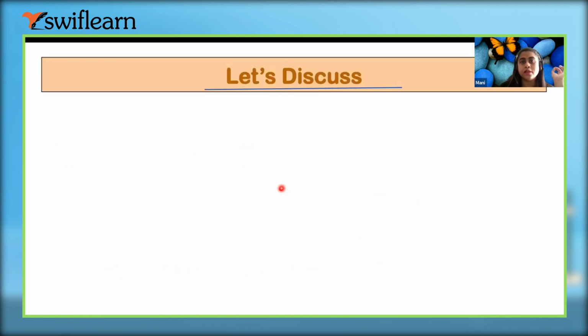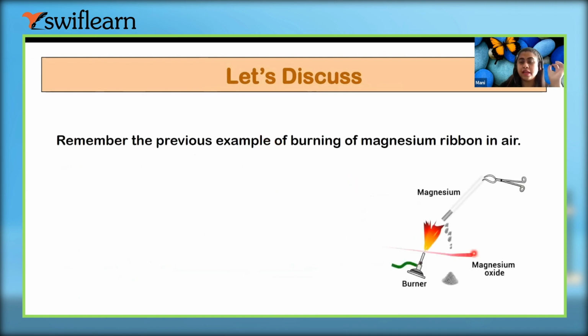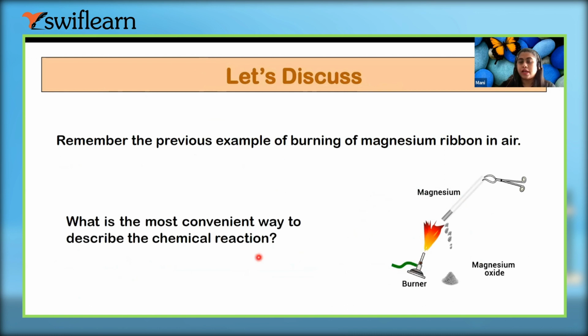So let's discuss. We have seen this as well, right? If I say to write, to explain this, and you write it this way, that burning of magnesium ribbon gives magnesium oxide and burns with a white dazzling flame, it is not convenient actually.